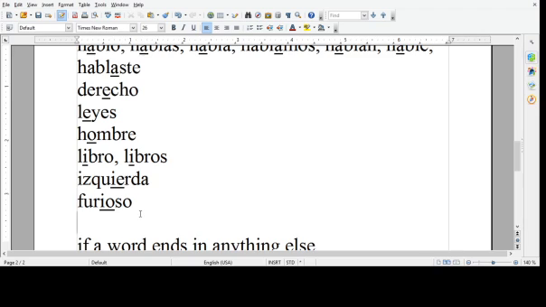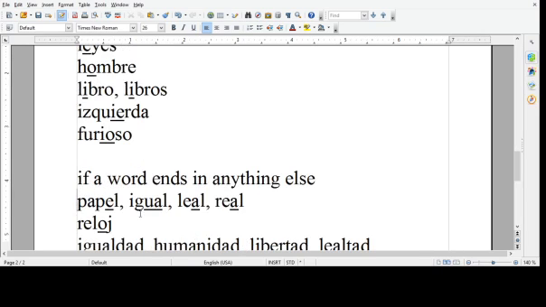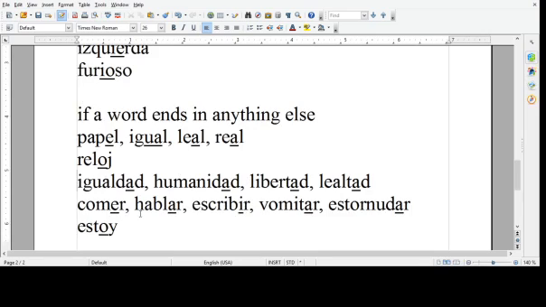Now, if a word ends in anything else, like an L or a J, L, J, D, R, Y, for example, you should stress on the last syllable. So it could be a 2-syllable word like real, royal. We don't stress the re, we stress the al. Leal, loyal, we stress the al. Igual, only 2 syllables. The u and the a mush together into one syllable, but that's the syllable that you stress, igual.